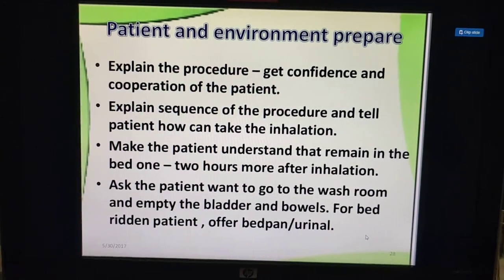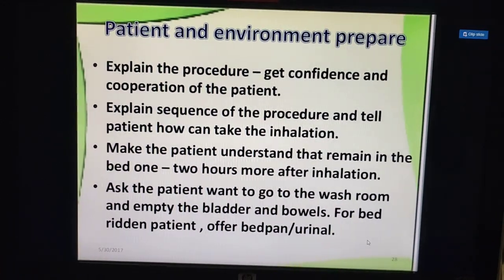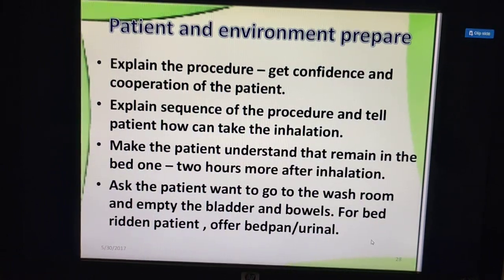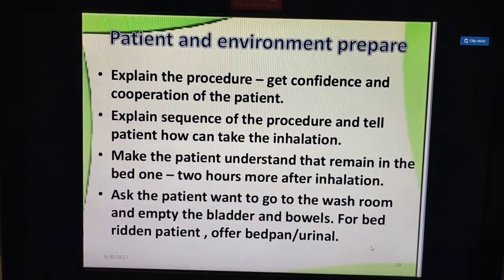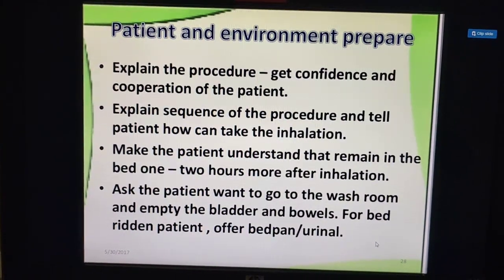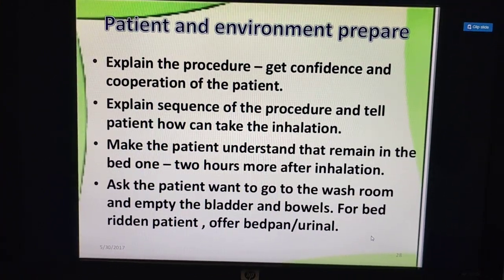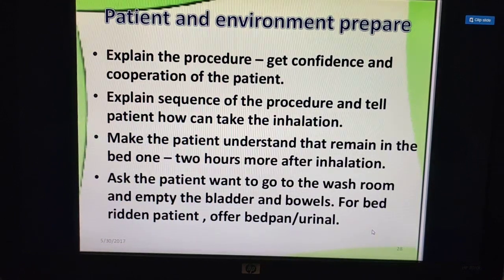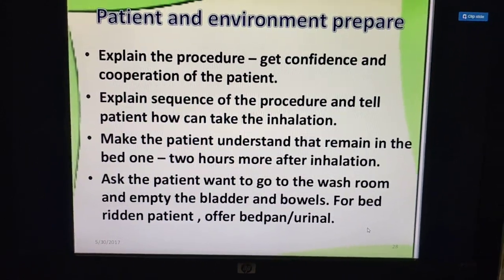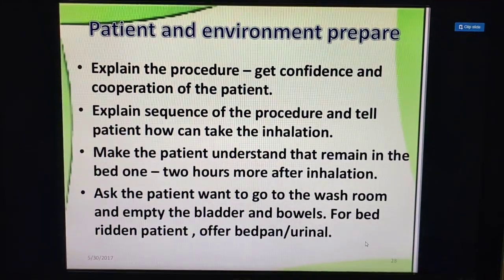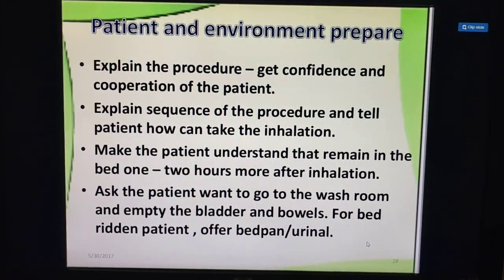Explain the sequence of the procedure. For each and every procedure, this is a basic requirement, isn't it? And make the patient understand to remain in the bed for 1 to 2 hours more after inhalation, isn't it? So as a patient, if you want to go to the washroom, just go and empty the bladder and bowel, right? For the bedridden patient, you have to provide the bedpan or urinal if required.